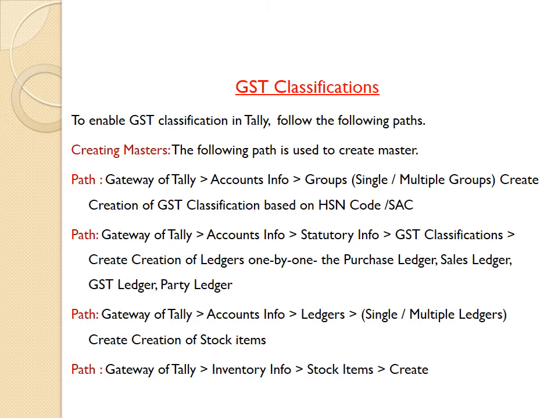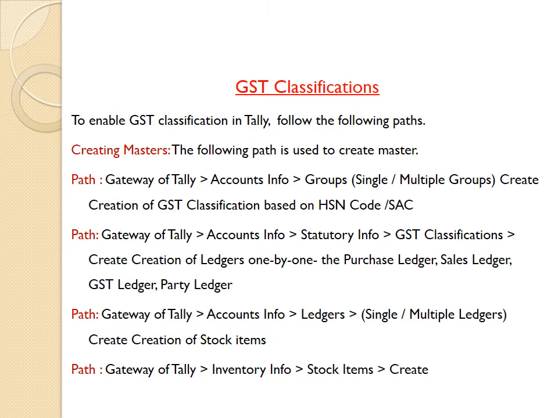We know the long form of HSN and SAC. Another path: Gateway of Tally, Accounts Information, Statutory Information, GST Classification. Creation of ledgers one by one: the purchase ledger, sales ledger, GST ledger, party ledger.